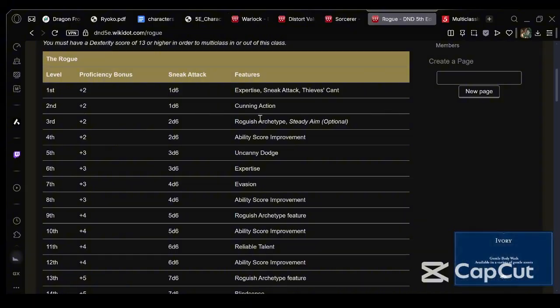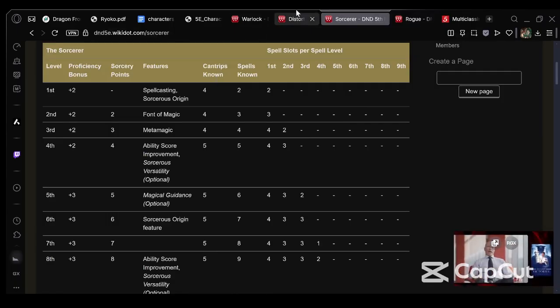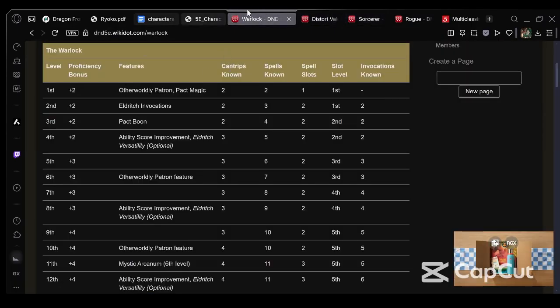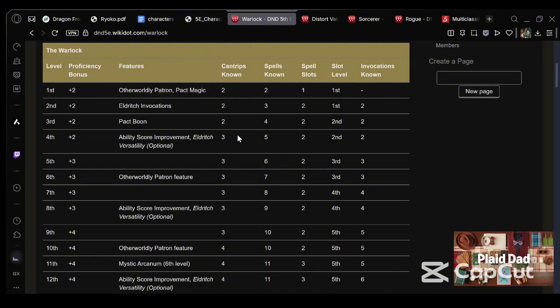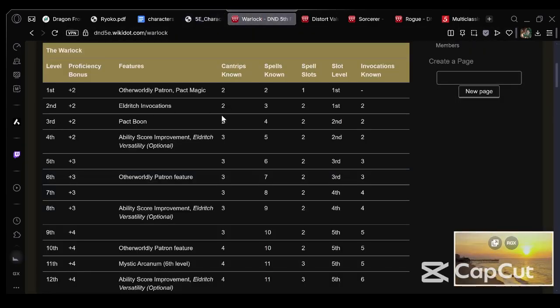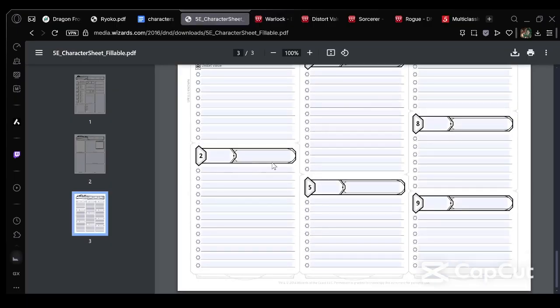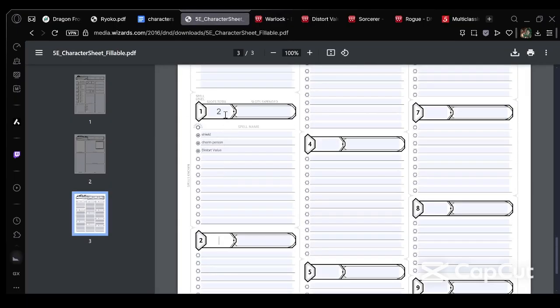You actually want to get the Warlock done pretty quickly, because then you have all your spells kind of set for the entire campaign. So, we'll go Warlock again. Warlock, 3rd level, Pact Boon. You know another spell, and you know 2nd level spells. So, what 2nd level spell do you want to know?